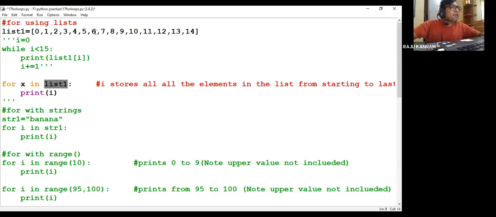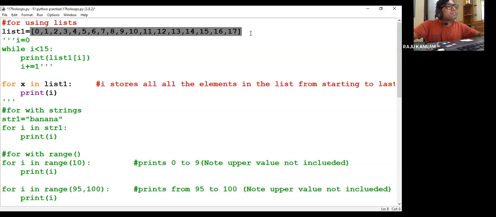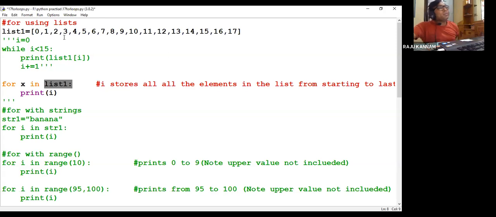For example, if I remove this, it will be repeated only 5 times. If I add more, now it will be repeated 15 times. If I add some more, 15, 16, 17, it will be repeated for 18 elements. So the for loop will repeat the entire loop for the number of elements present in the specified list. Here I have specified list1, so for however many elements are there, it will repeat the loop.